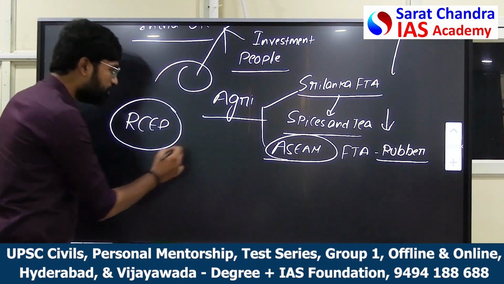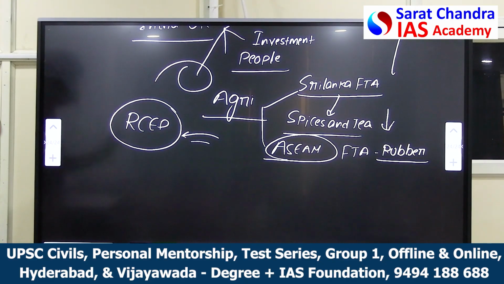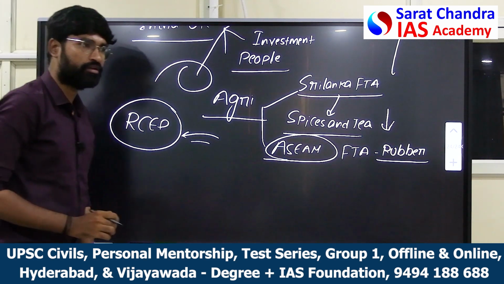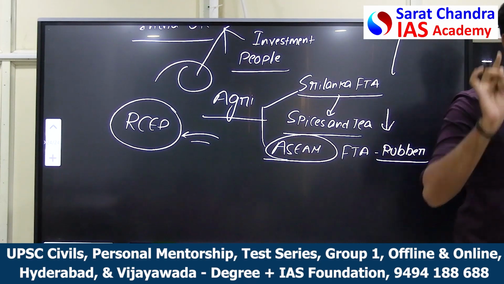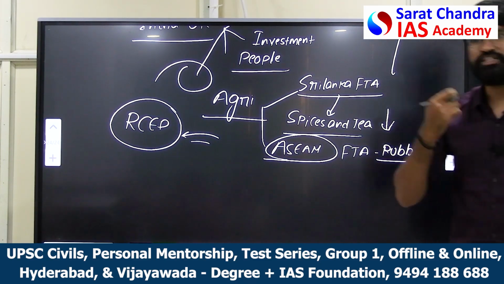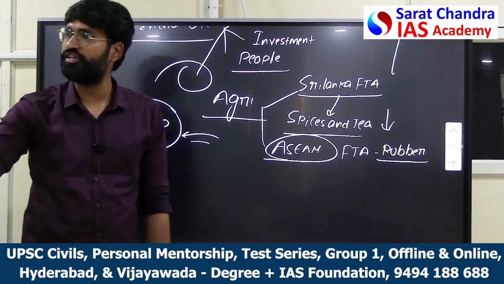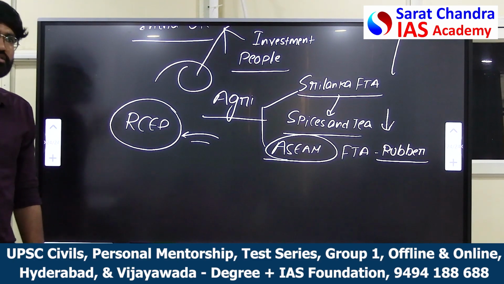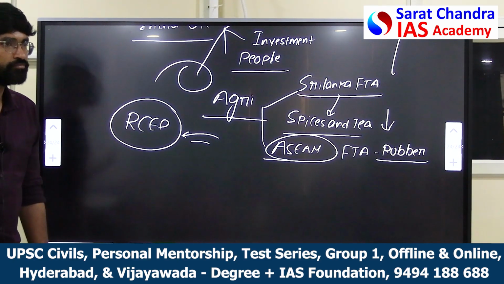Because there will be cheaper imports into India, which will hit the agriculture sector, especially dairy farming. Because India is the largest producer of milk in the world. India has the largest population of cattle in the world. If I allow Australian or New Zealand brands to come into India, automatically the milk cost reduces. It will be good for consumers, but it will be damaging to the farmers.